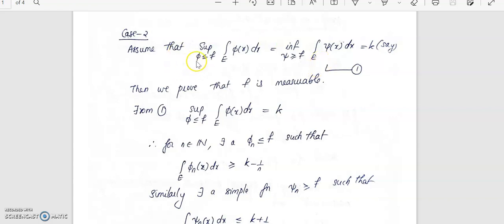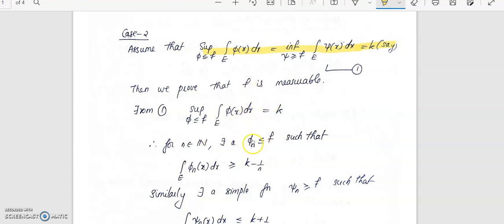So let us assume that the supremum over phi less than or equal to f of the integral over E of phi x dx is equal to the infimum over xi greater than or equal to f of the integral of xi dx. Let us take this equal to a common value k. Now we need to show that f is measurable. Here the supremum of the integral of phi dx, over phi less than or equal to f, is equal to k.